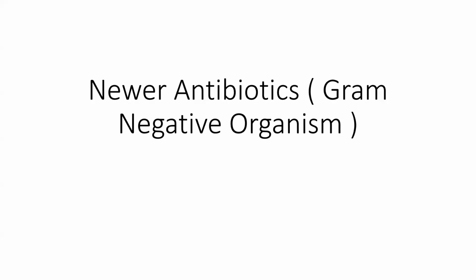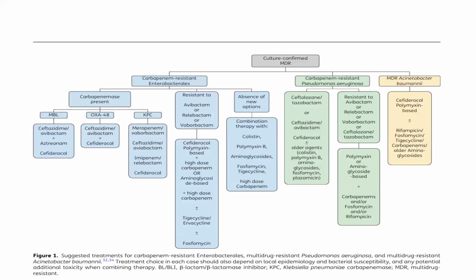Hello everybody. Today we are going to discuss the newer antibiotics which are used in the treatment of gram-negative organisms. If it is a culture-confirmed multi-drug resistant organism, then it is divided into carbapenem-resistant Enterobacterales, that is CRE, carbapenem-resistant Pseudomonas aeruginosa, and MDR Acinetobacter baumannii. If it is CRE, and there is a presence of carbapenemase, then it is divided into MBL, OXA-48 and KPC.